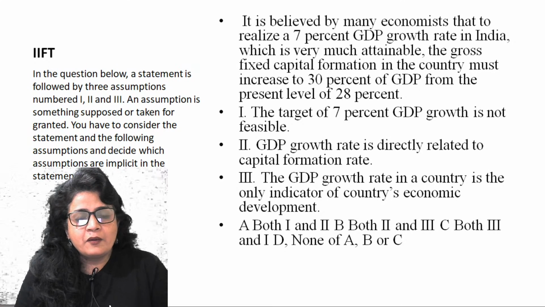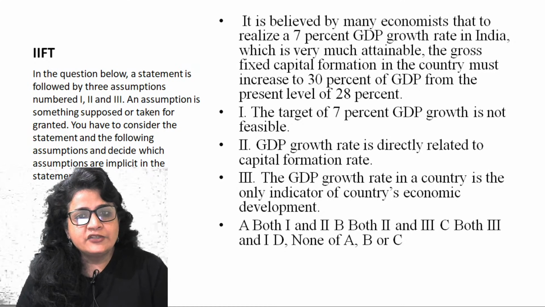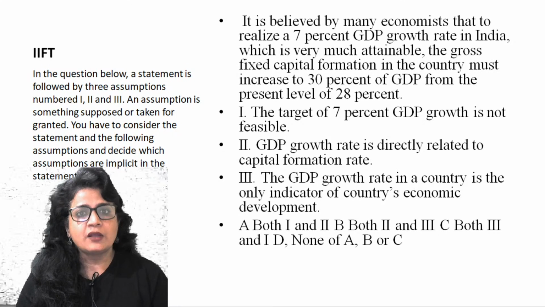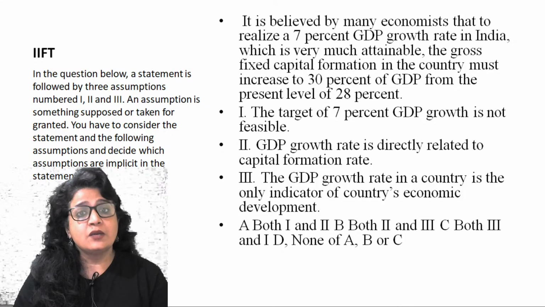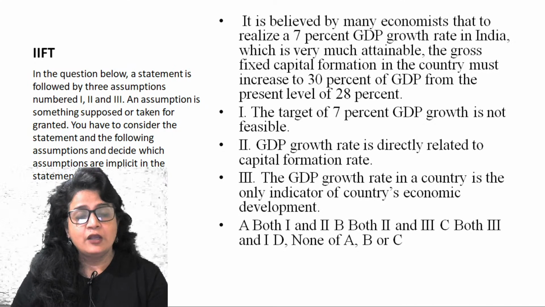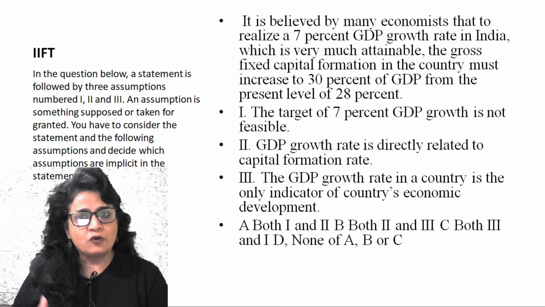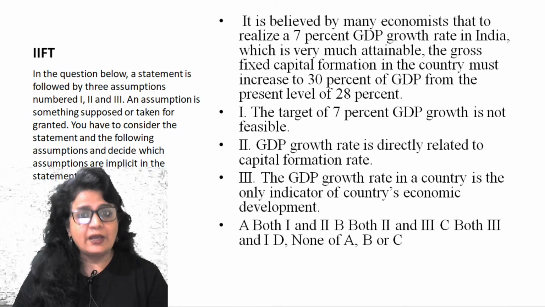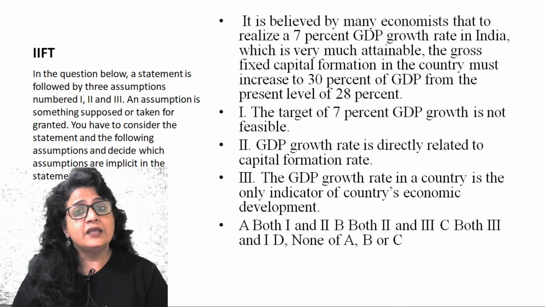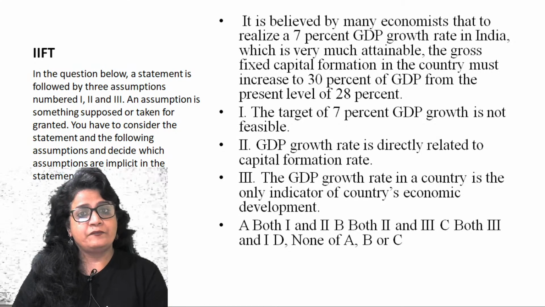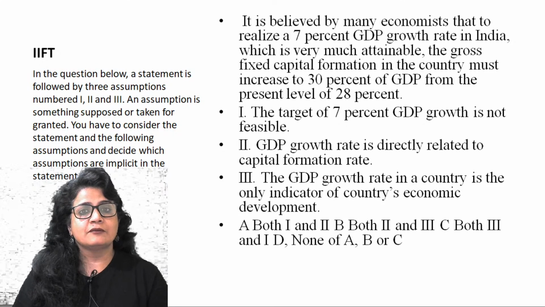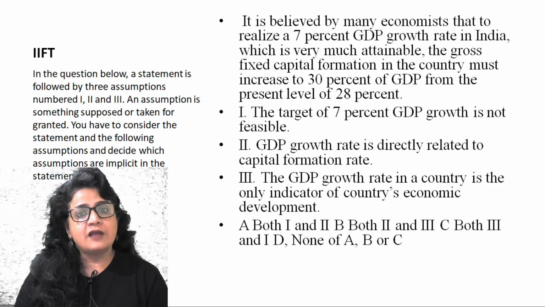Now, when it says the GDP growth is directly related to capital formation rate, how is it related? What is the relationship? The direct relationship could also be कि ये चीज़ बढ़ती है, ये चीज़ कम होती है. डायरेक्ट relationship ये भी है कि ये चीज़ बढ़ती है तो ये भी चीज़ बढ़ती है. डायरेक्ट relationship ये भी है कि ये चीज़ कम होती है तो ये भी चीज़ कम होती है. How are they related?